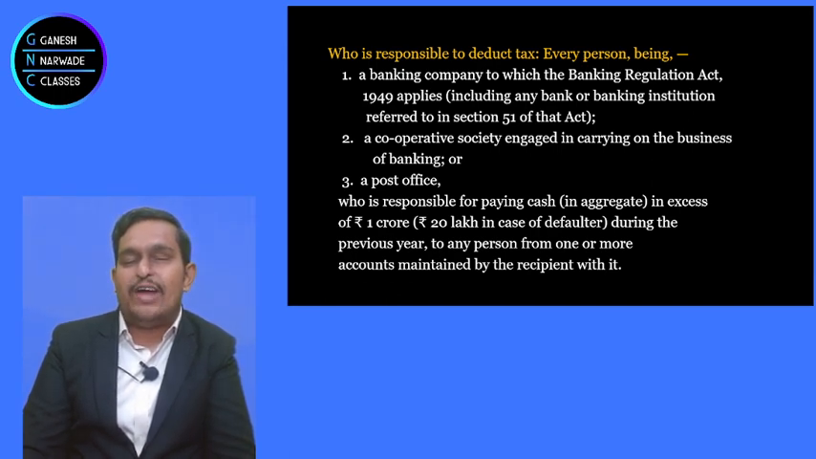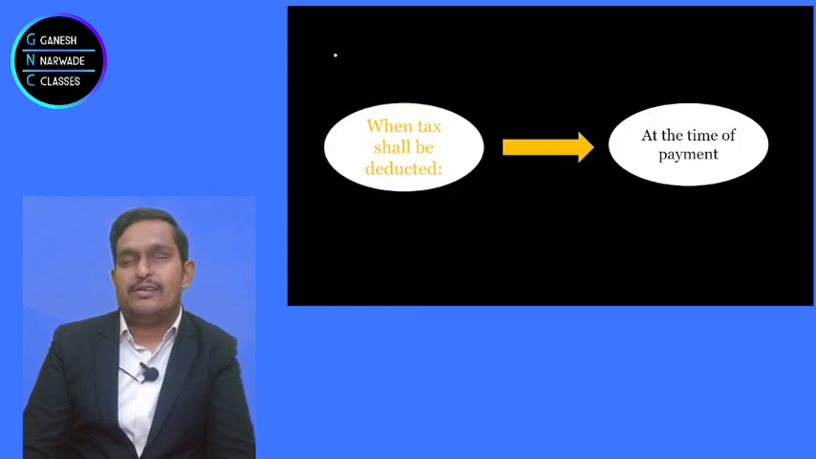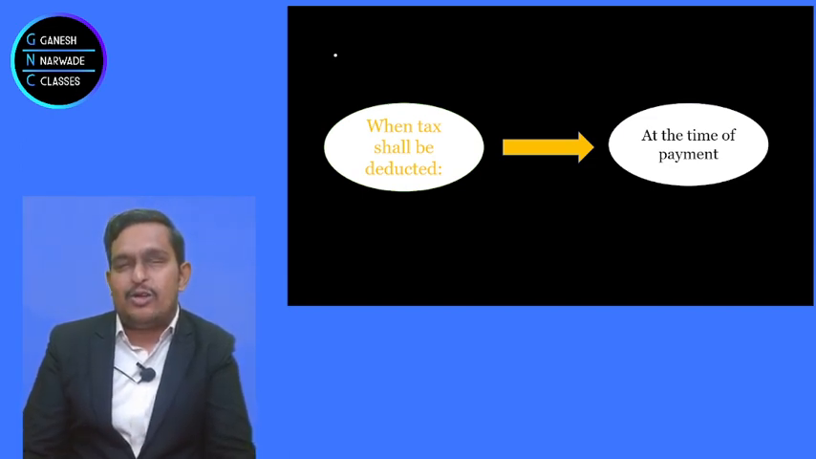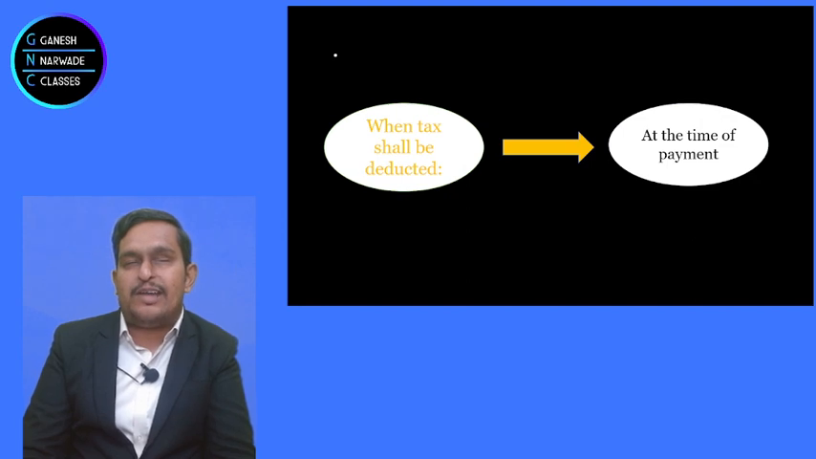But sir, when should the TDS be deducted? The answer is at the time of payment. When the payment is made, that is, when cash withdrawal is done by Ramu in our example, at that time they will deduct the TDS. So when Ramu went to withdraw 1.5 crores, the bank said, okay, you take 1 crore 47 lakhs and 3 lakhs is TDS. So at the time of payment, they will deduct the TDS.